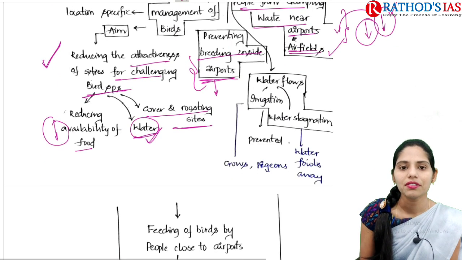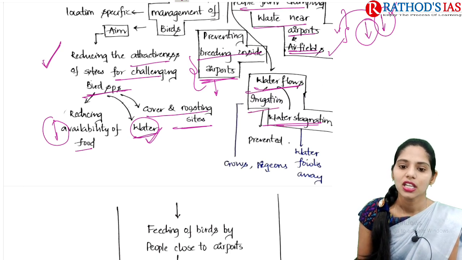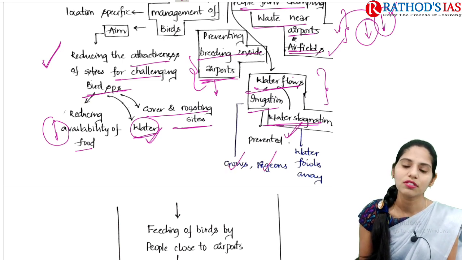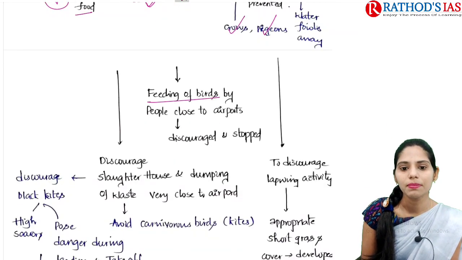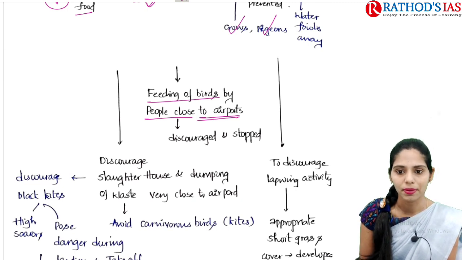And the next one is, whenever there is any water flow like irrigation and water stagnation, they should be prevented here. Whenever we prevent this water presence around these airfields and airports, we can keep the number of crows, pigeons and waterfowls away from this area. And the next important measure we can take is that feeding of the birds by the people close to the airports can be discouraged and stopped.